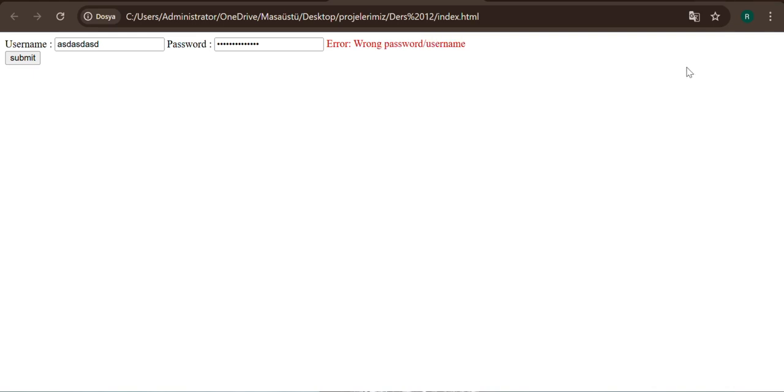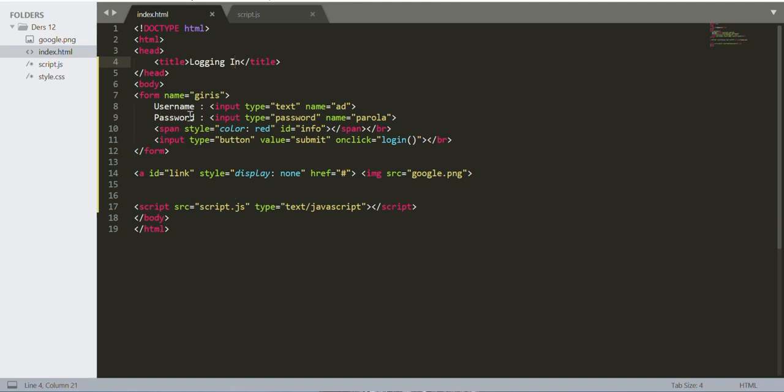Now guys, you can customize it however you want with style CSS. It doesn't matter, it will work.